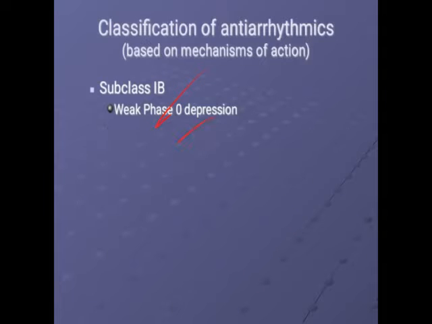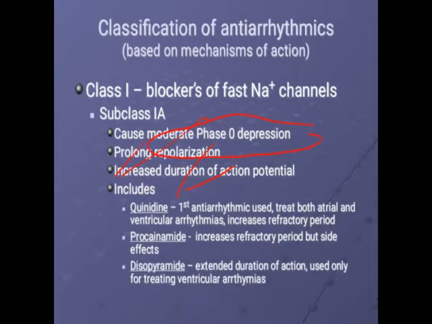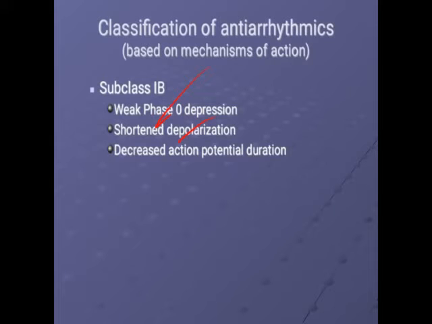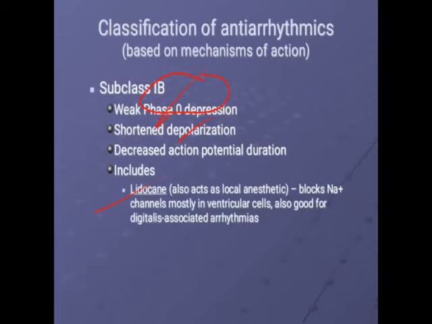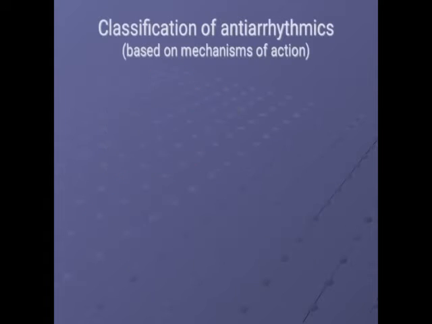So you can find that class 1A increases the action potential, while class 1B decreases the action potential. It shortens the depolarization, and its activity is weak as compared to 1A. The drugs are lignocaine, which is also a local anesthetic, then mexiletine, which is a derivative of lignocaine, and phenytoin, the anticonvulsant drug. These come under class 1B.